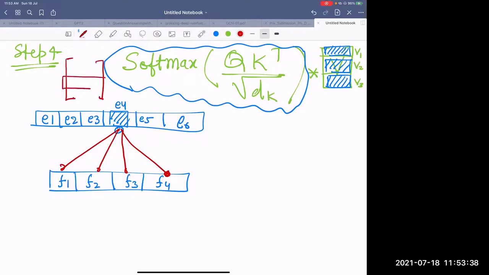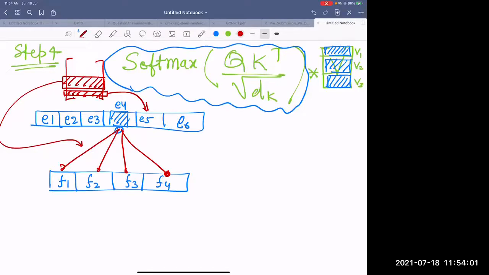I need to choose the 4th row, and the 4th row is nothing but this value. I guess everyone is able to understand. The 4th row is this. The 5th row is the same thing for the E5 word. So that's also okay and clear to everyone.